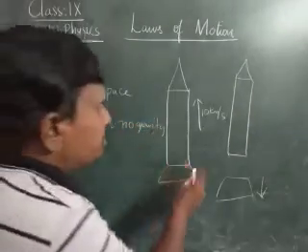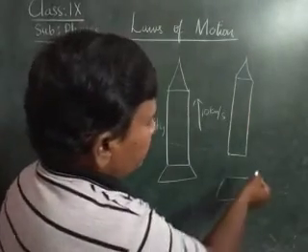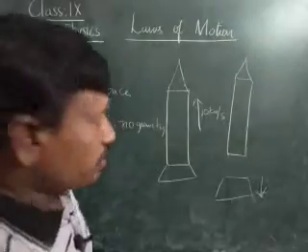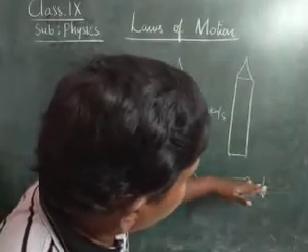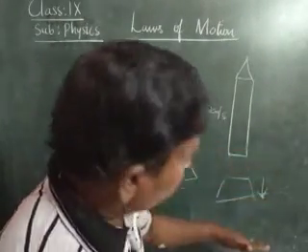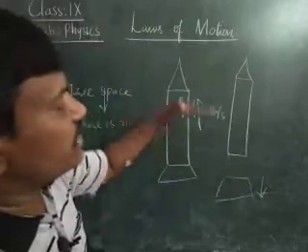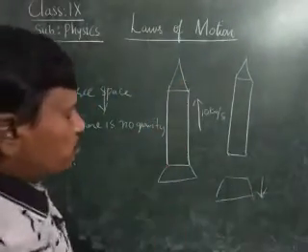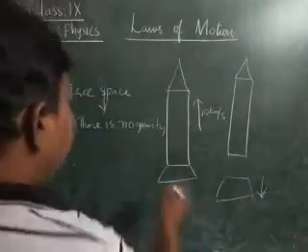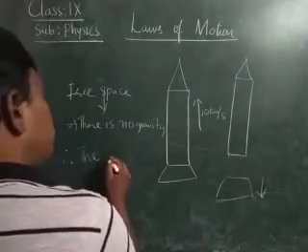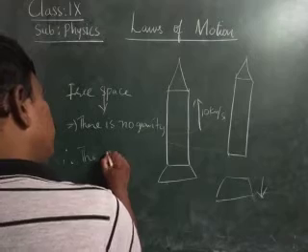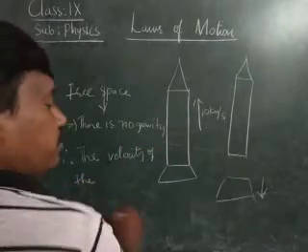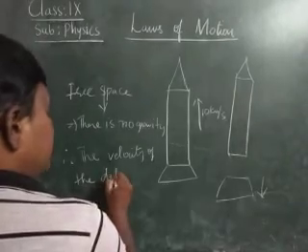As there is no gravity, the body which is detached also moves downwards in free space with the same velocity as that of the rocket. Therefore, the velocity of the rocket is 10 km per second. Therefore, the velocity of the detached body is also equal to the velocity of the rocket.